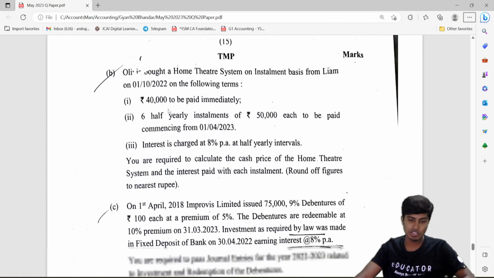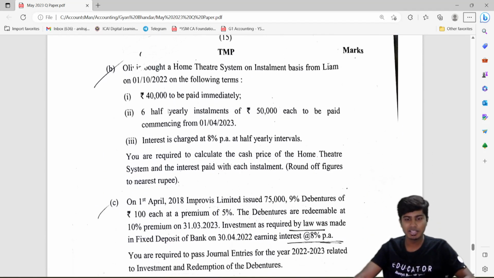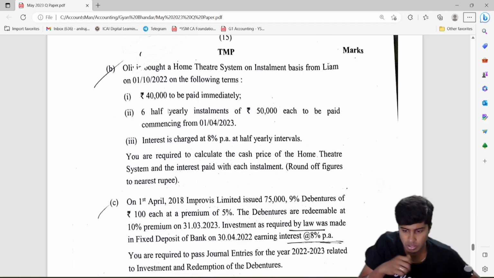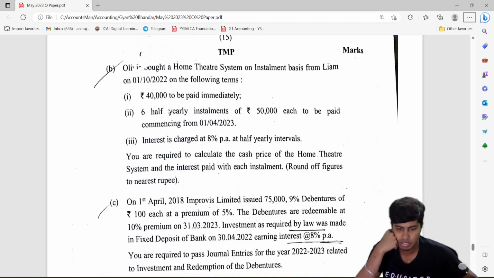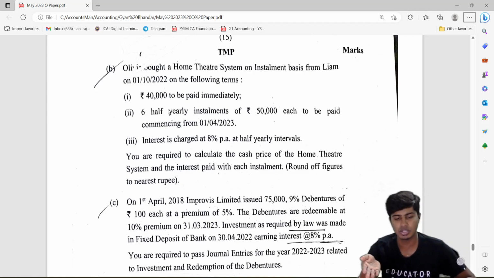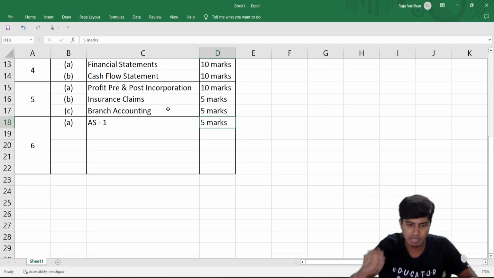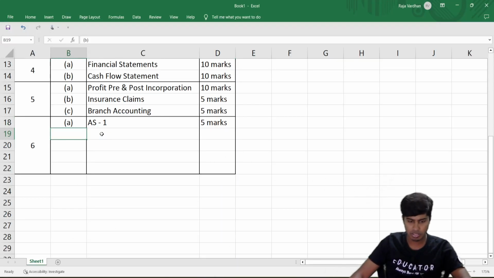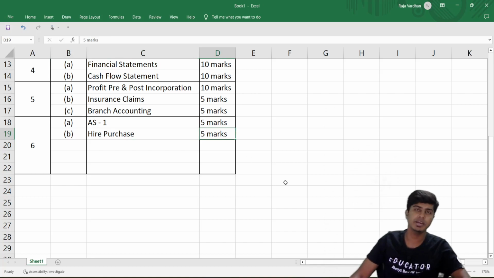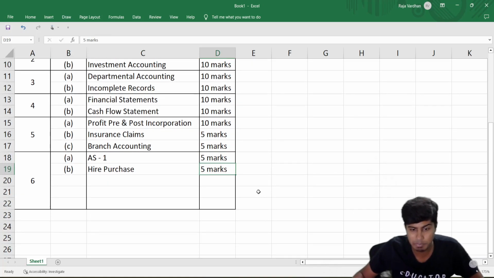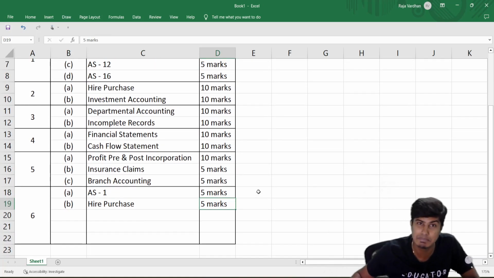I don't know which one you have skipped, or if you skipped the entire question. So the second one is based on hire purchase again. They've asked you to compute cash price. Easy one. They have not asked you to do any accounting. They've asked you to only compute cash price for 5 marks. So hire purchase luckily has come for 15 marks this time.